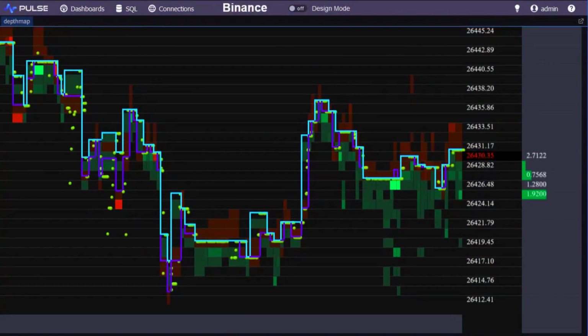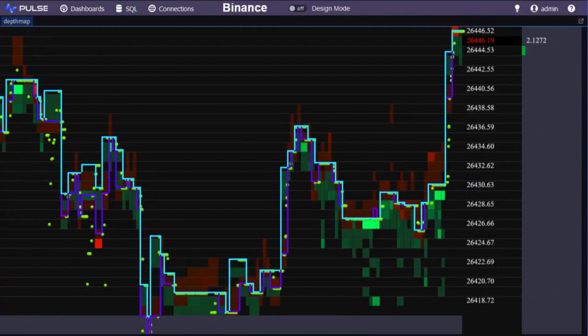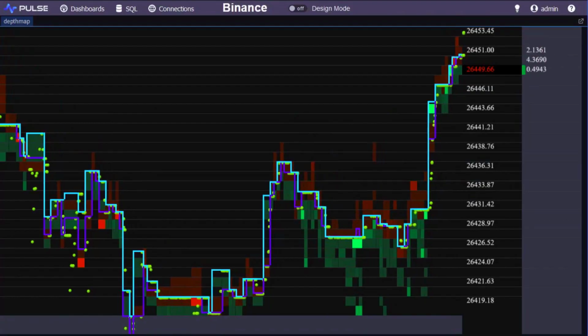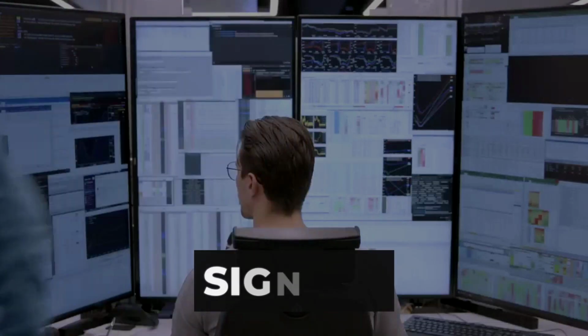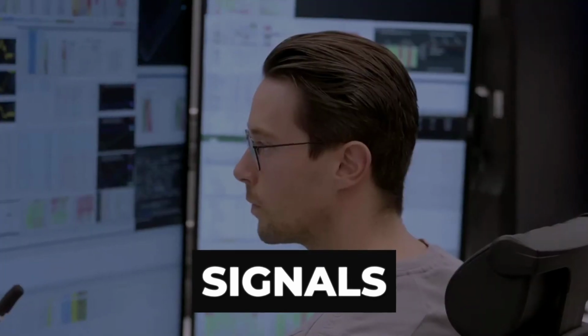Today, algorithms track every order book shift in real time, while headlines still lag. In markets wired for speed, the edge belongs to those who read the signals, not the stories.